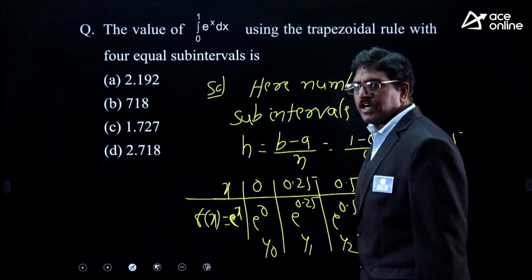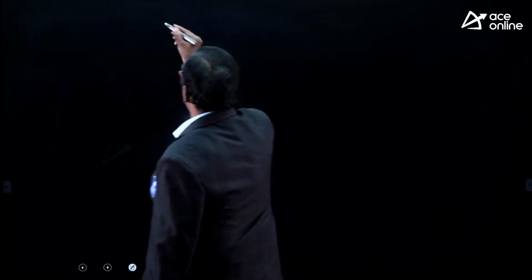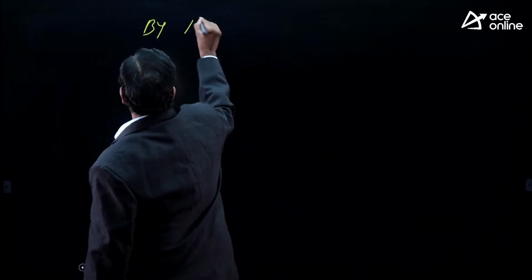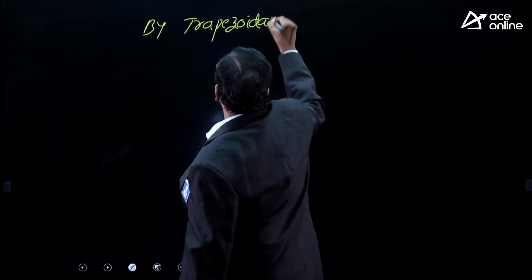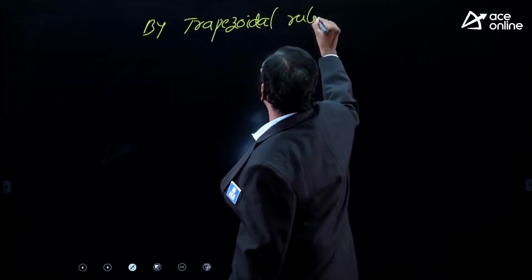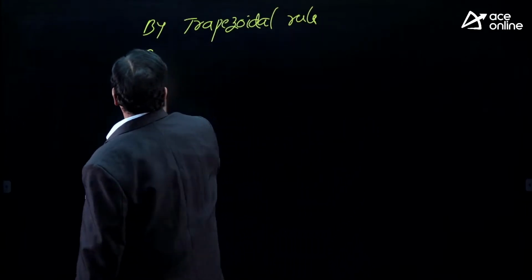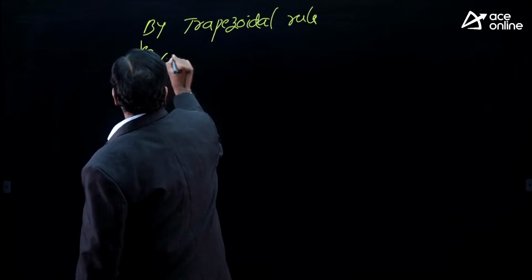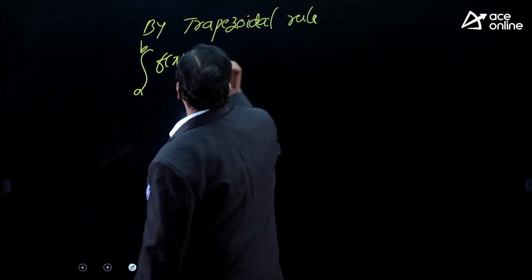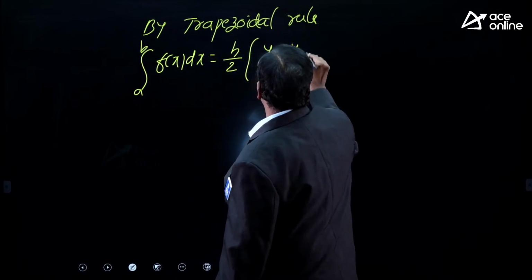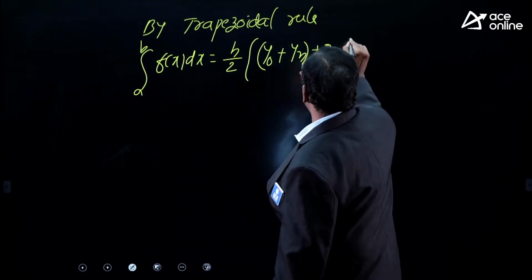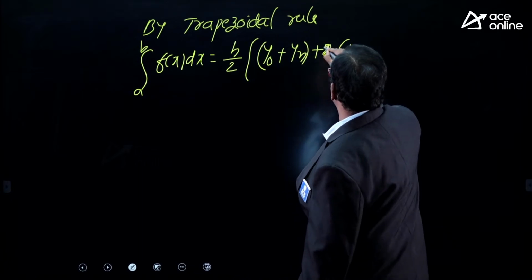Now trapezoidal rule. What is the trapezoidal rule formula? By trapezoidal rule, integral a to b f of x dx. This is the formula: h by 2 into first ordinate plus last ordinate plus 2 into sum of the remaining ordinates.